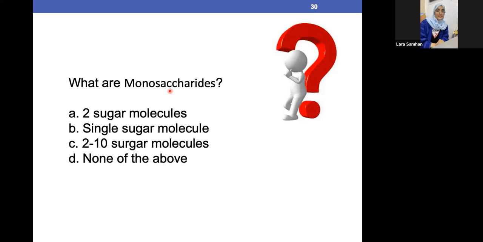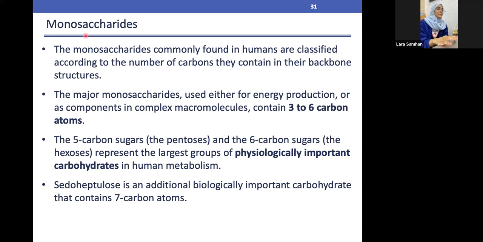Perfect. Exactly. Mumtaz. Yeah, it's actually B. As we said, mono means one, so it's only a single sugar molecule. Excellent, mashallah. Okay, so let's repeat what's monosaccharide.